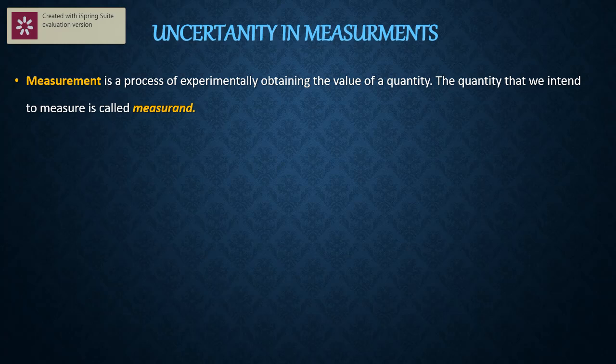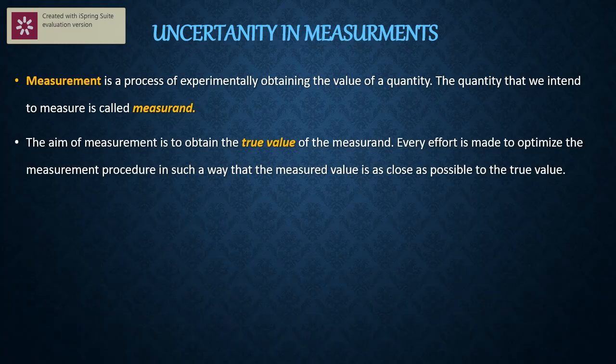Here I am using the two words, precise and accurate. So we study about uncertainty in measurements. Measurement is a process of experimentally obtaining the value of a quantity. The quantity that we intend to measure is called the measurand. For example, 20 gram is there, no? That is called the measurand. The process is called what? Measurement.